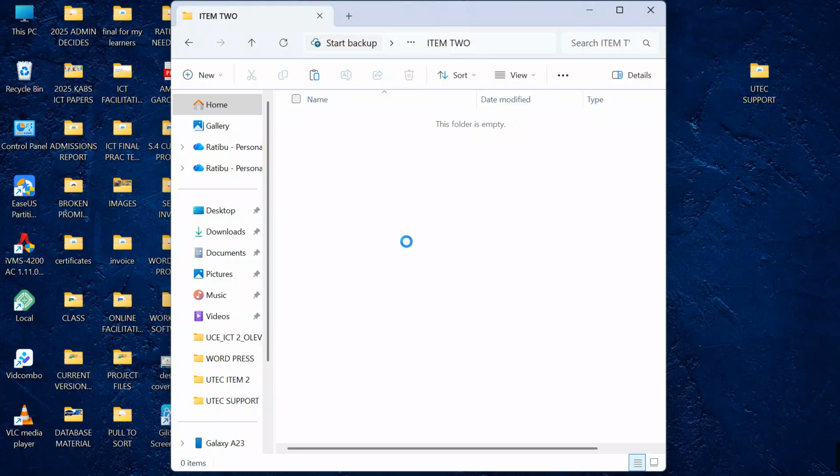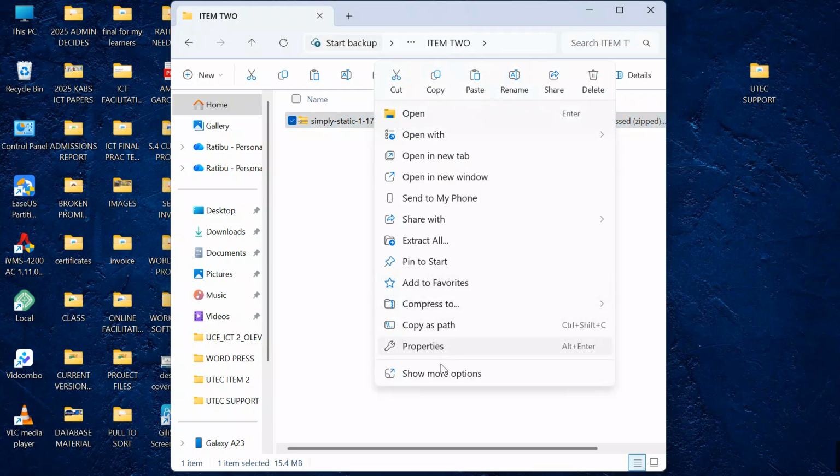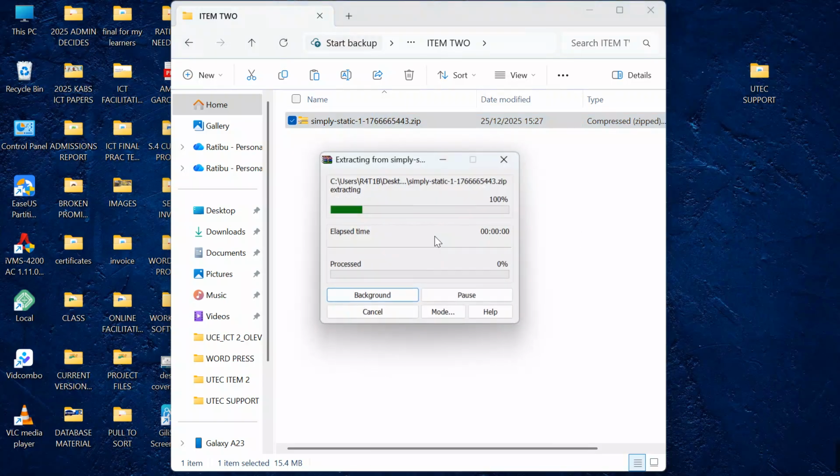Now after pasting your site here, you can give it a name. Before changing the name, you can even extract. Right click, first extract, go to show more, and then say extract to simply static. They will extract our site in a few seconds. The extraction is done over here.